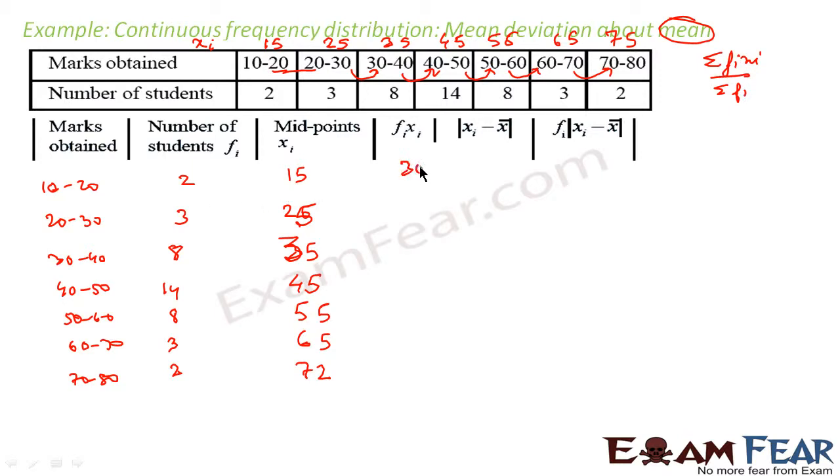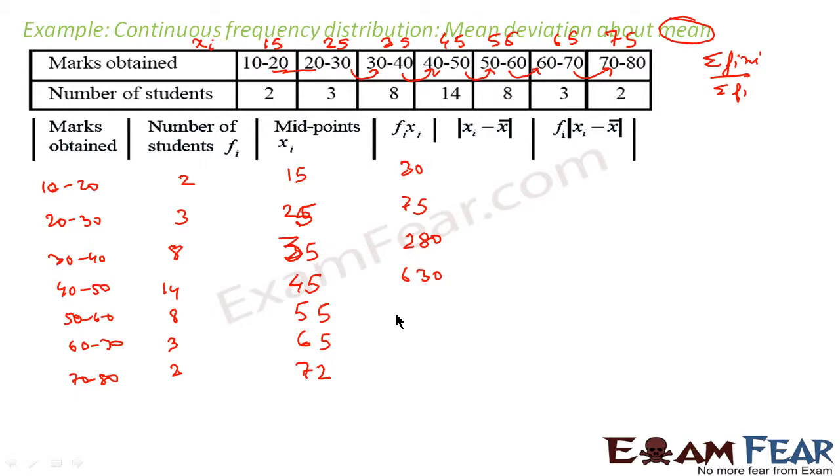So 15 into 2 is 30. Correct? 25 into 3 is 75. Correct? 35 into 8 is 280. 45 into 14 is nothing but 630.